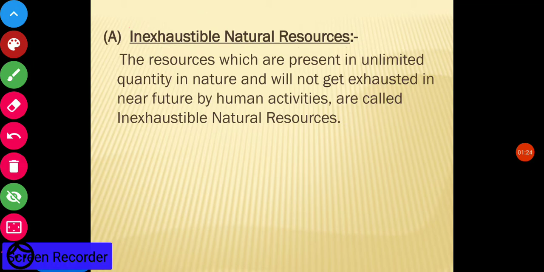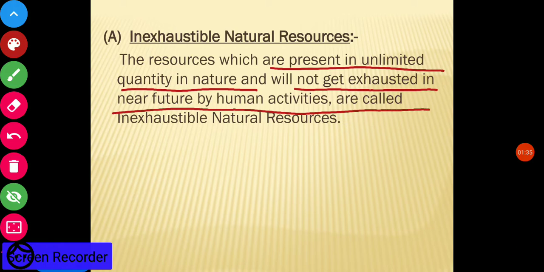So the resources which are present in unlimited quantity in nature and will not get exhausted in the near future by human activities are called inexhaustible natural resources. That means resources that do not get exhausted in nature even after being used for a long time are called inexhaustible natural resources.